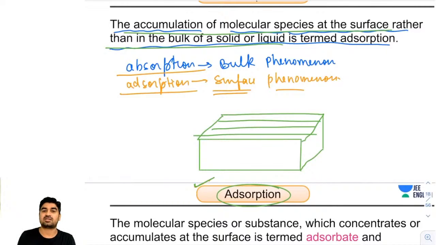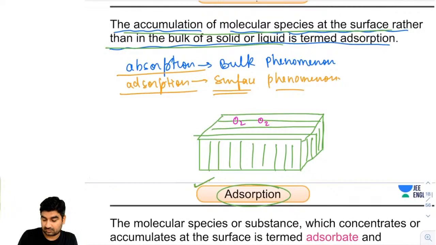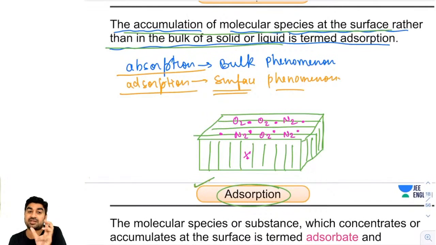This is the surface, and this part is bulk. Now suppose there are some gases, O2, nitrogen. They are just sticking on the surface, and once they are sticking over it, they are not moving inside. So if some molecules or particles are sticking on the surface, then this phenomenon is called adsorption.